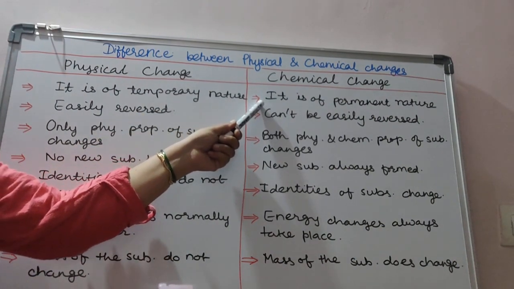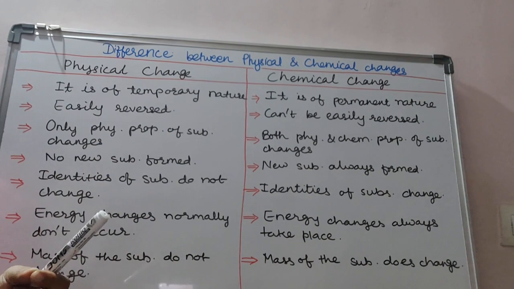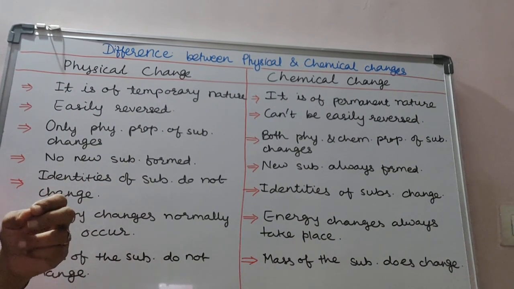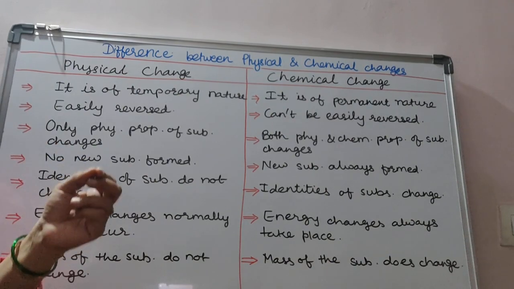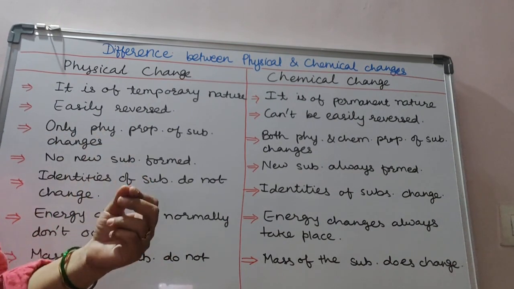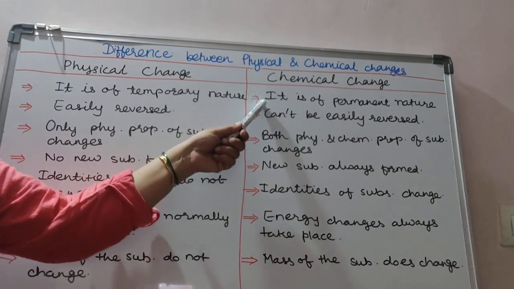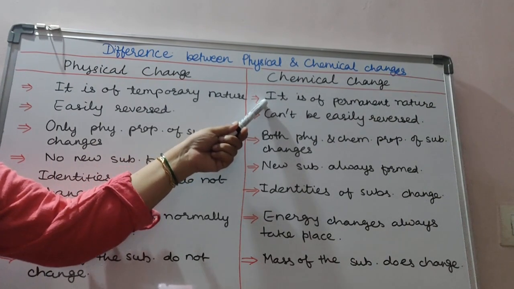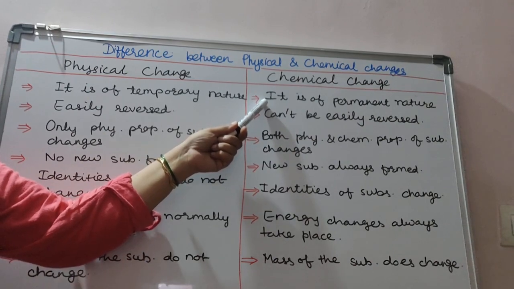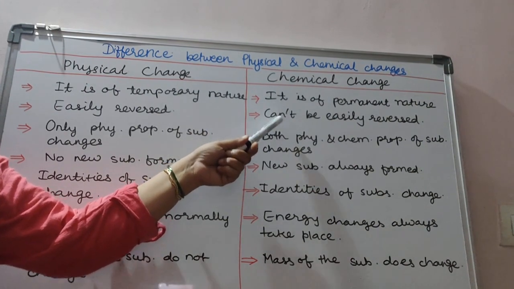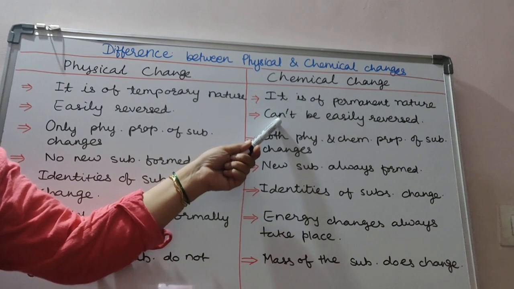Here, for example, once you light the candle, right? And that wax burns in air. So that carbon, when mixed with air, will form carbon dioxide, a new substance, in the case of chemical changes. Now that carbon dioxide has formed as a new substance, can we, by any process, convert it back into wax? Can we make it again into a candle? No, it is not possible. It means we cannot easily reverse.